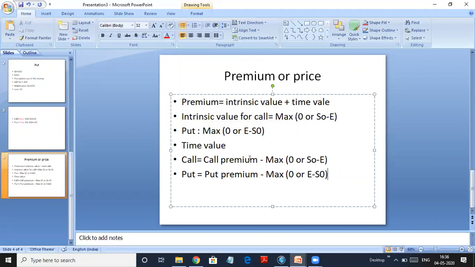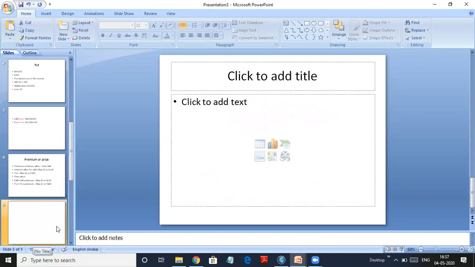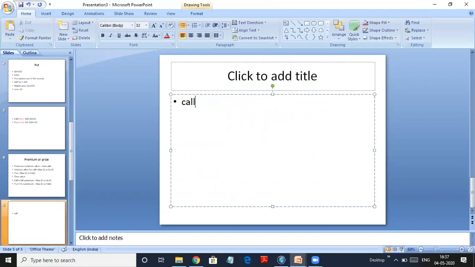So suppose the premium is 10 rupees here. Let's take an example. Let's take it for call option first.